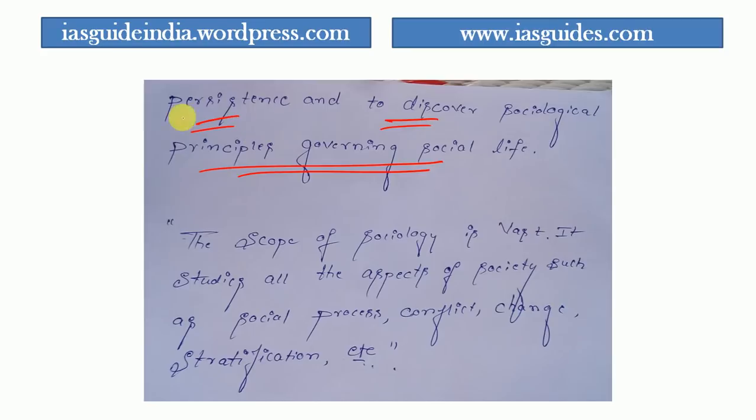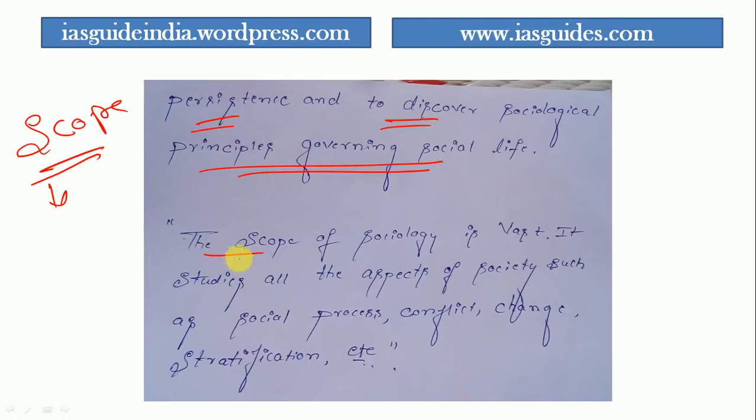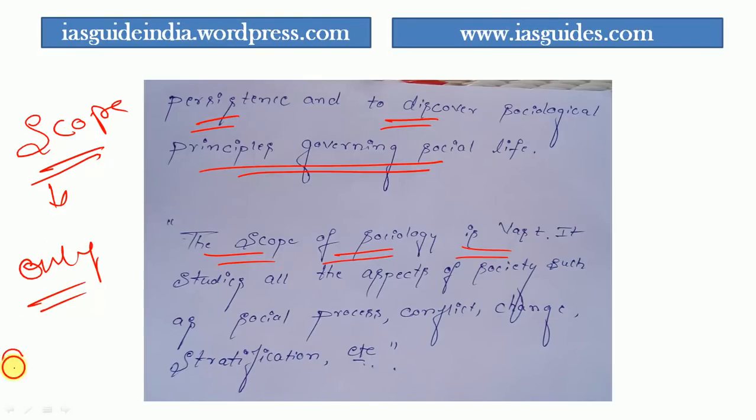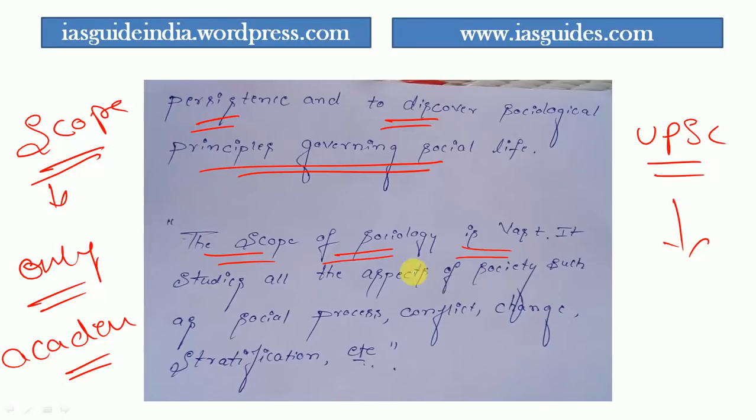That's it. This topic completes the scope of sociology. We should also keep in mind that the scope of sociology is very vast. We cannot say that what we have discussed is the only scope. From the academic point of view, whatever is in the UPSC syllabus and whatever can be asked in UPSC exams, we have discussed. In reality we cannot limit the scope of sociology. It is very vast.